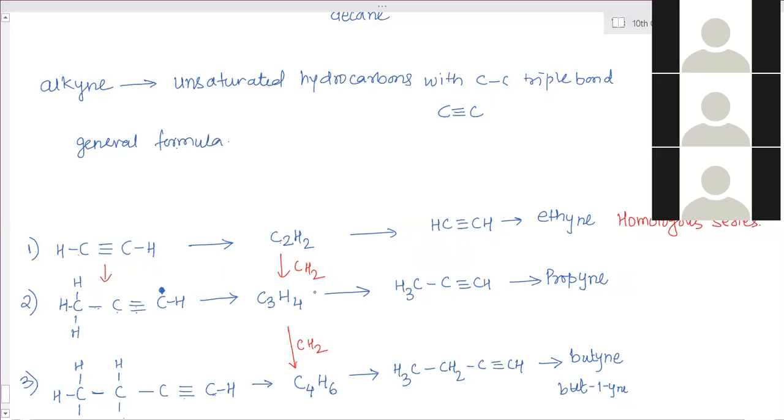3 twos are 6, 6 minus 2. 4 twos are 8, 8 minus 2. Ma'am, Cn, 1 second. 2n minus 2. CnH2n minus 2. Now that is also comparison. Remember alkane CnH2n plus 2, alkenes CnH2n, and alkyne CnH2n minus 2.